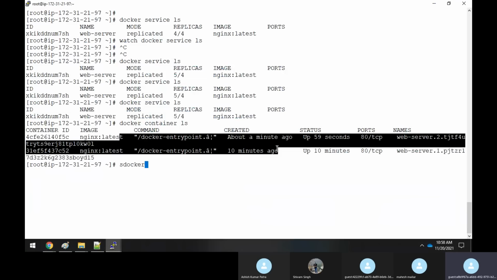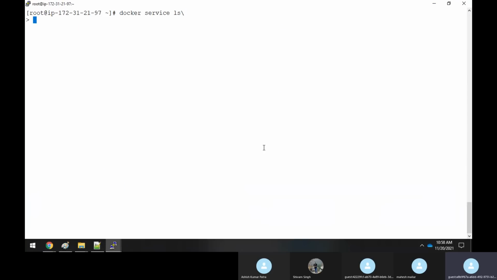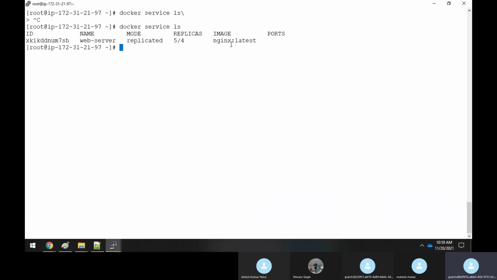So again, if you execute Docker service ls, it will take some time, sir. It will come out and show us 4 out of 4 itself again. You don't have to worry. Replica is 4 only, because we need a desired state of 4. We created replica 4. The desired state is 4. So 4 only it should show.